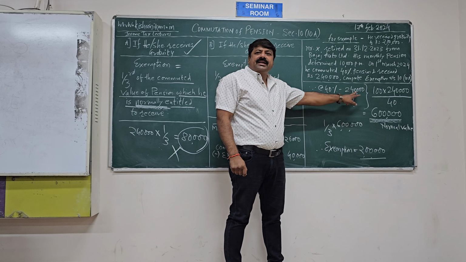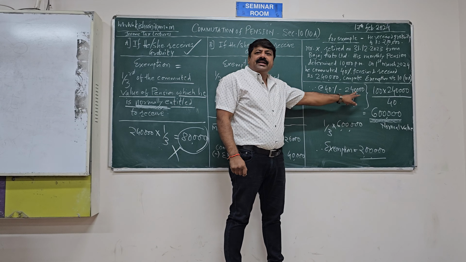Cross multiplication: 100 into 2,40,000 divided by 40. It gives an output of rupees 6 lakh. So the normal value expected here is 6 lakh. And then provide exemption of 6 lakhs into 1/3. So the exemption is 2 lakhs.